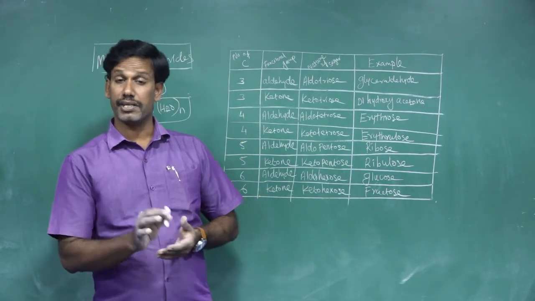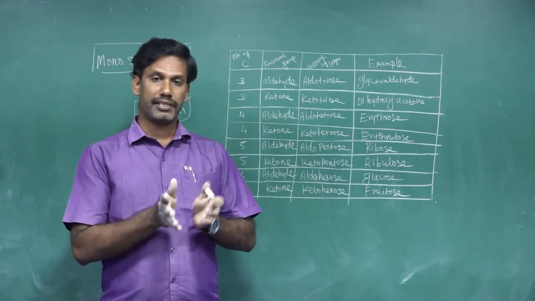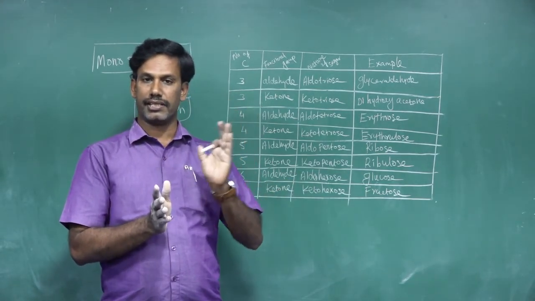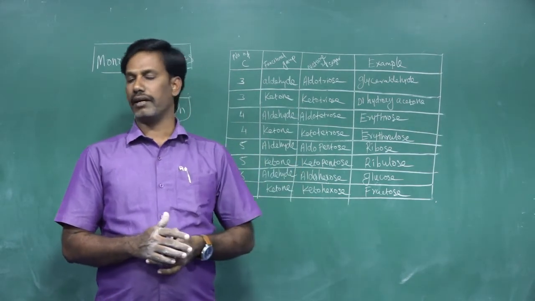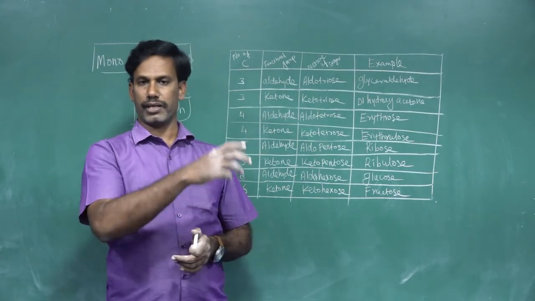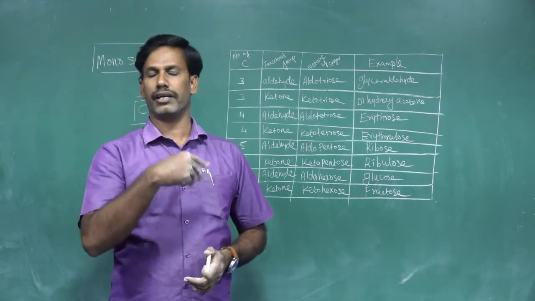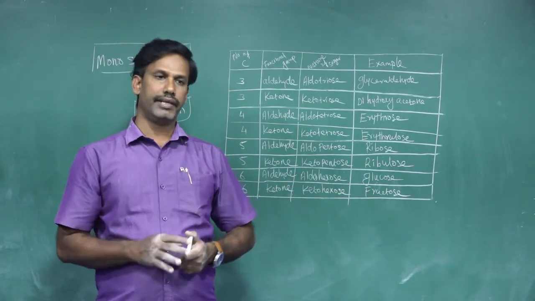After that, we have seen the D and L configuration of carbohydrates, which is based on glyceraldehyde. In glyceraldehyde, if the OH is on the left, it is the D form; if on the right side, it is the L form. If you find the structure of any carbohydrate monosaccharide, you can say whether it is D or L based on this.